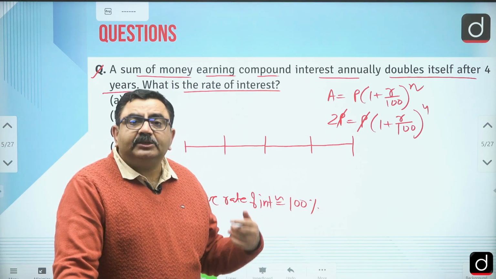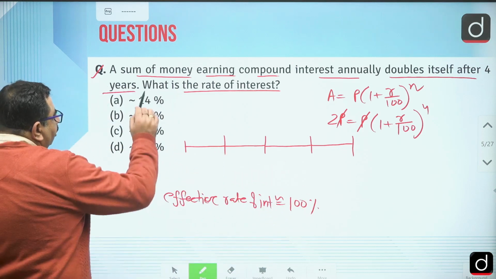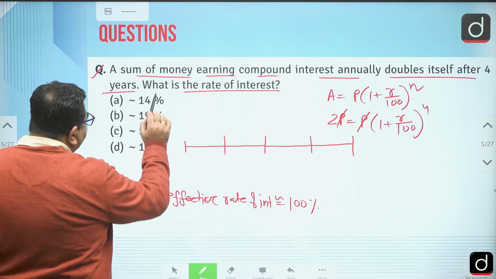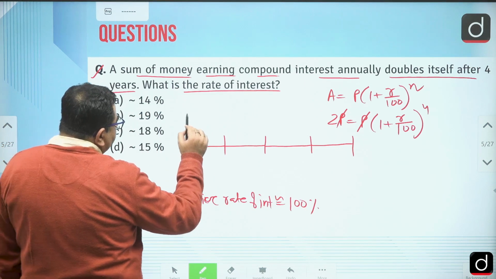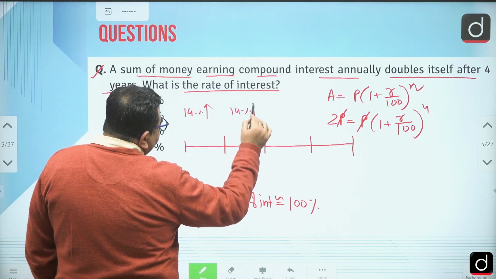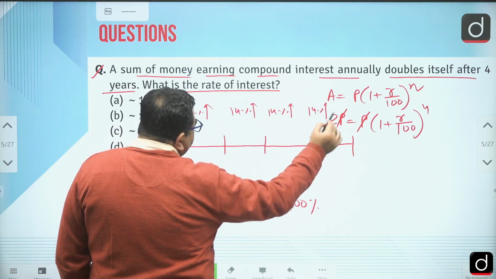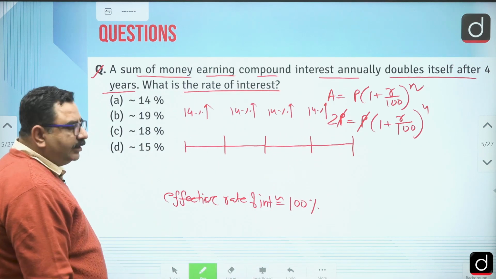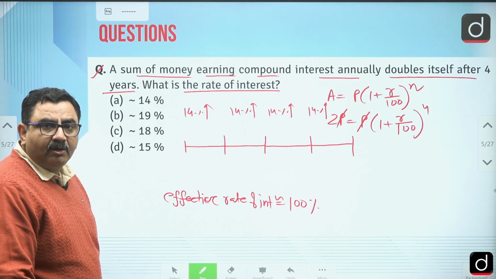A 100% increase means it will become double, right? Now, out of the options, first we check with, suppose, 14%. So it is a 14% increase, then 14% increase, then 14% increase, then 14% increase, right? With the help of this, I need to check whether in total it will become 100% or not.